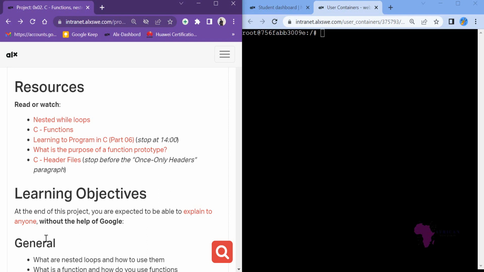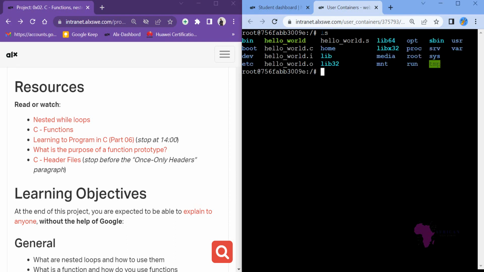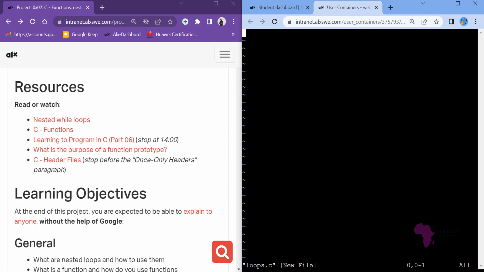So allow me to write a small code here so that you're able to understand. Let me list the files first of all. Yes, so let me create a file. I will create a C program, which I will call loops.c. Inside this one, I want to write a loop program, and then we will execute it and see how it will work. Let me press i to go into insert mode. I am now inside that vi.